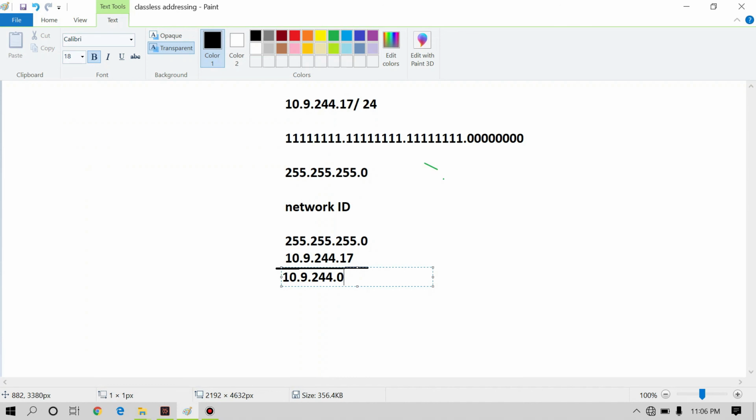Now the question asked to me was how we can use a class A IP address with a class C subnet mask. In the case of classless IP addressing, there is no meaning of classes. We can use any class IP address with any subnet mask.